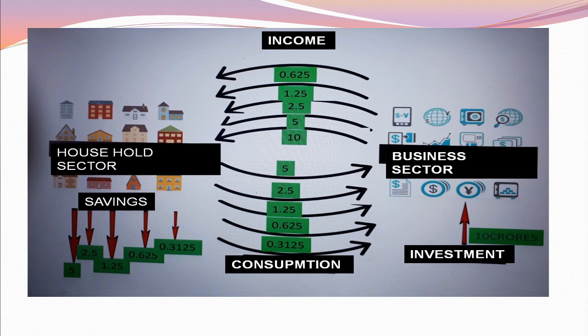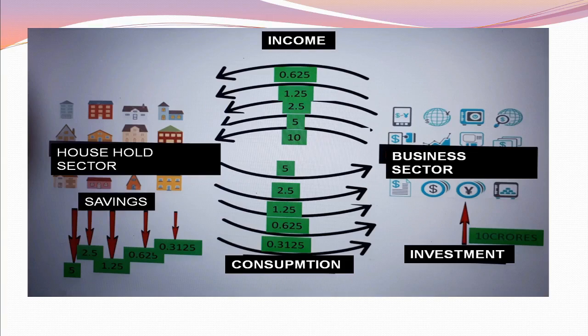Multiplier theory can be explained with the help of the graph with circular flow of income. Here I took two sectors, one is business sector and another one is household sector. If we assume there is some investment before, other than this investment, government will spend some more investment, that is 10 crores. We assume these 10 crores investment is spent in business sector. 10 crores investment in business sector will create jobs for household sector. That is, 10 crores will reach household sector as income.